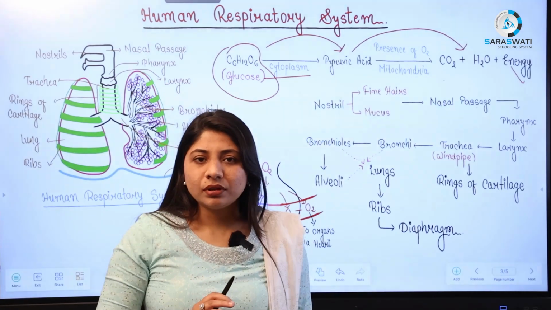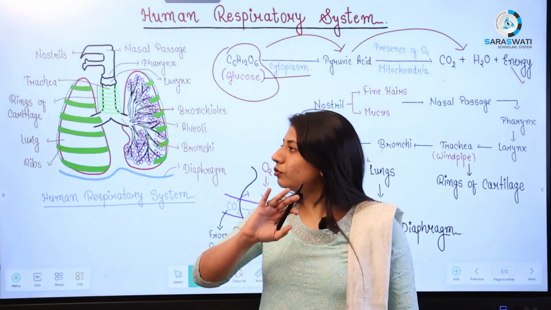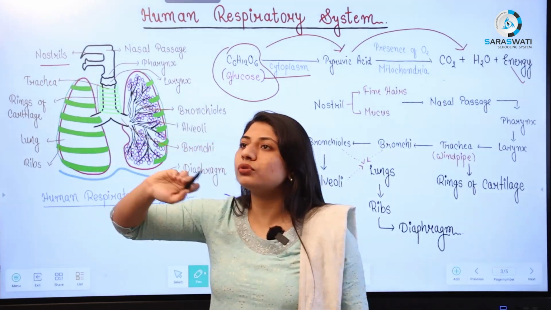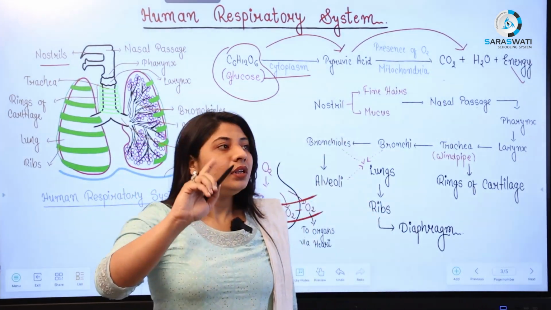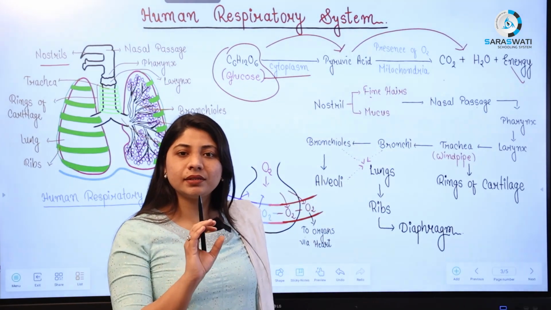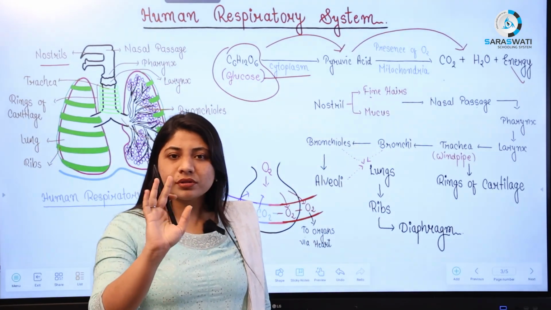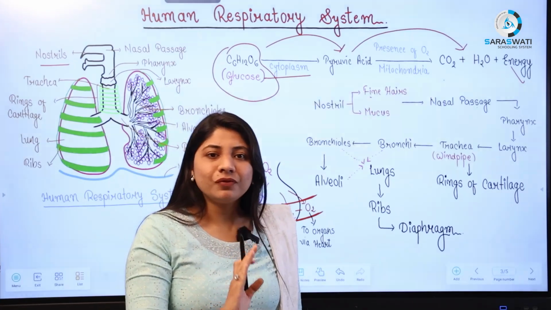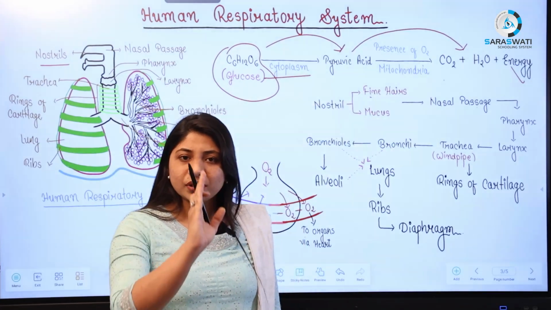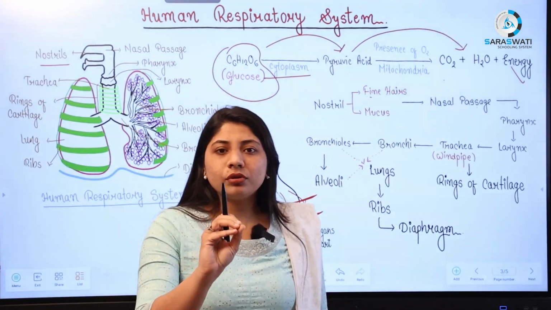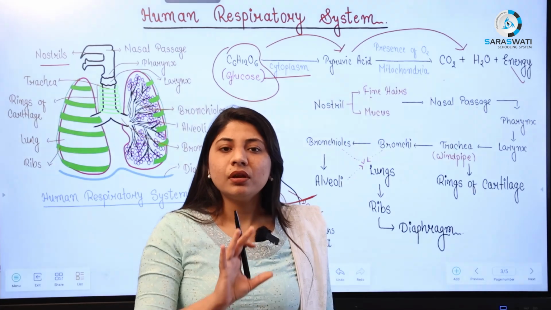Now if we start with the human respiratory system, the first part, which you can see here, is the nostril. The nostril contains two things inside: fine hairs and mucus. The nostrils, meaning the nose, are divided by a septum, known as the nasal septum, which exists in the middle. So what is the purpose of the nostril, fine hairs and mucus?